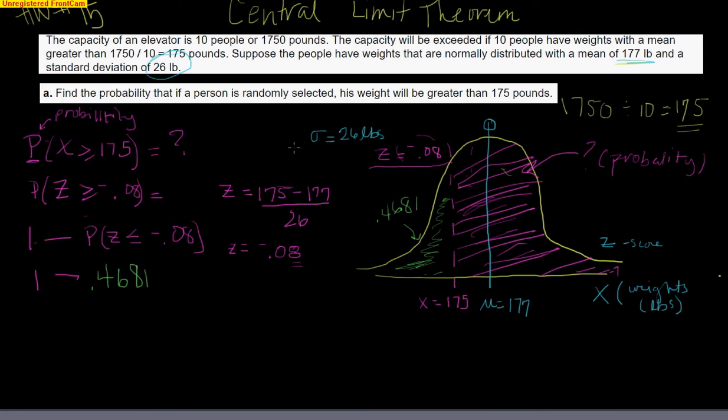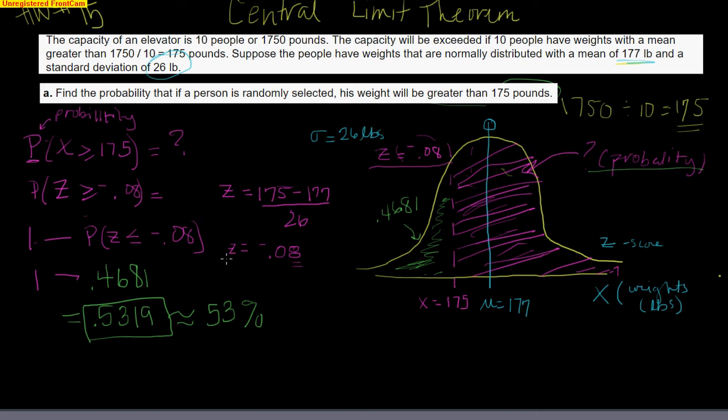So really what we just found was this area below, all this right here, is 0.4681, just to show you what it looks like visually. So therefore, what is this side? What is all of this? It's 1 minus that 0.4681, which is equal to 0.5319. Or in other words, the probability that if a person is randomly selected, his weight will be greater than 175 pounds is equal to 0.5319, or approximately 53% chance. There's a 53% chance that could happen. That's a pretty high chance.